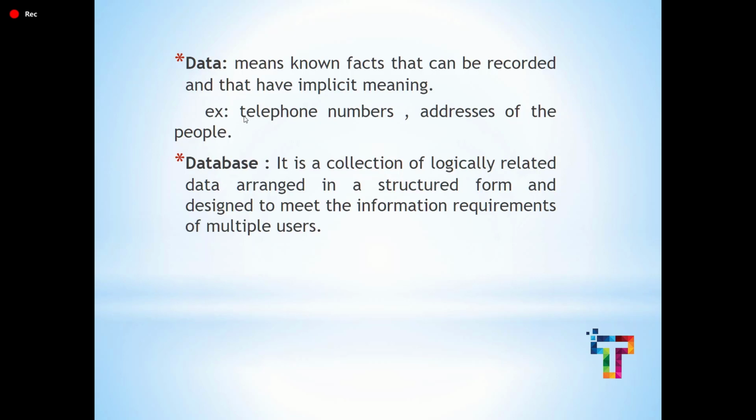Before we used mobiles, we used to store the phone numbers in a book, right? Manually we used to store. But nowadays we are saving all the telephone numbers in the mobile itself. So what we are doing is collecting the data. Data is known facts that have some meaning to it. It is called data.